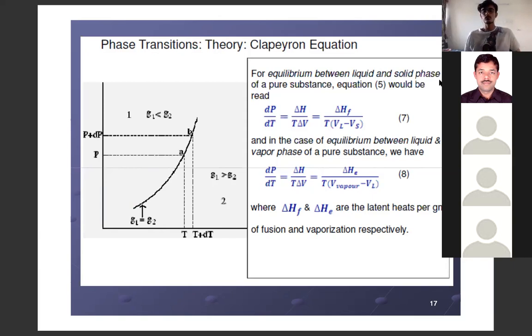If it is from solid to liquid, the volume change between liquid and solid will be involved. In the denominator, V_L minus V_S is used for equation number 7. If it is from liquid to vapor, then the volume change V_vapor minus V_L is used in equation number 8. If you are talking about sublimation, then neither of these two equations is used, right? Then we will have to use the Clausius-Clapeyron equation. That is done in the next slide. Go to the next slide.